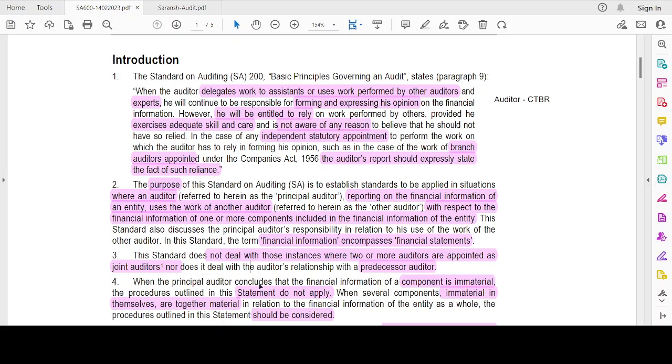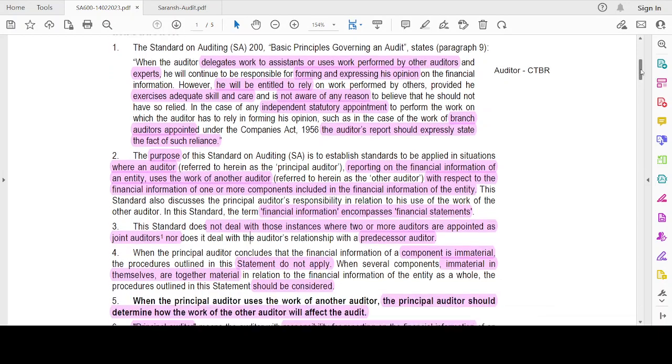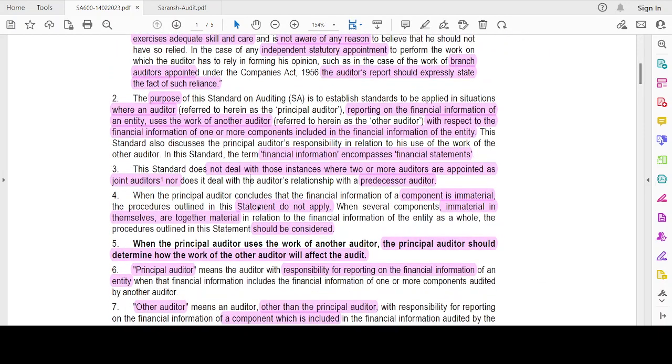When the principal auditor concludes the financial statement of a component is immaterial, the procedures outlined in the standard do not apply. When the component itself is immaterial, then these procedures need not apply. Likewise, there may be several immaterial components. If I consider them all together and they are material, then this standard should be applied.